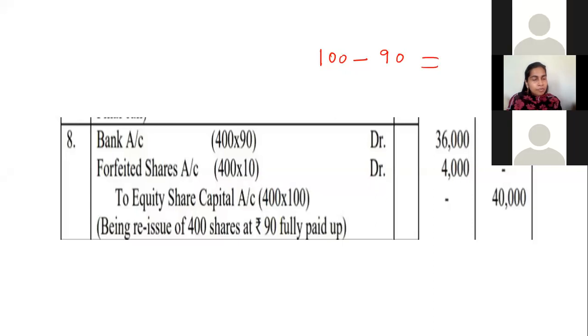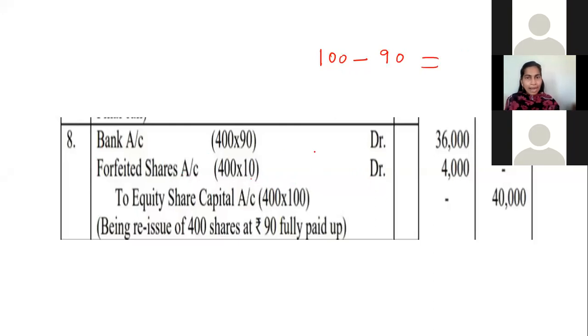Ma'am, 10% it's a loss. 10 rupees, not percent. 10 rupees, it is a loss. So loss on forfeiture, you are always debiting it. It is a loss. Fine, Karthik, did you understand? Okay, ma'am. Yes, it is sold, but for less. See, 10 rupees loss. Wait, I will explain it once again.